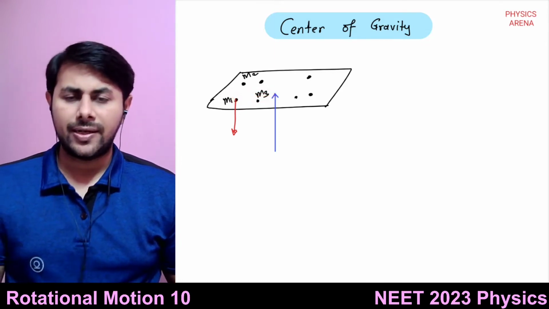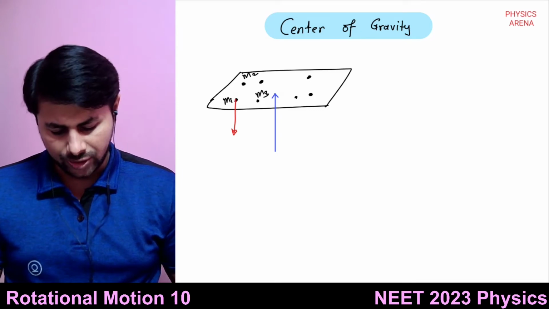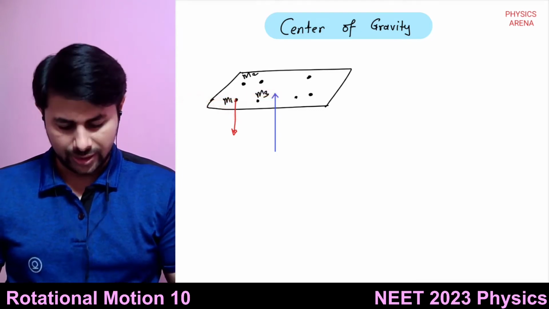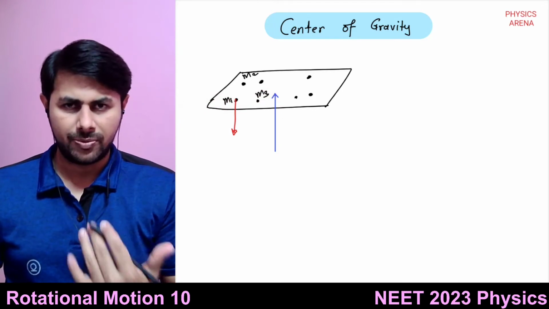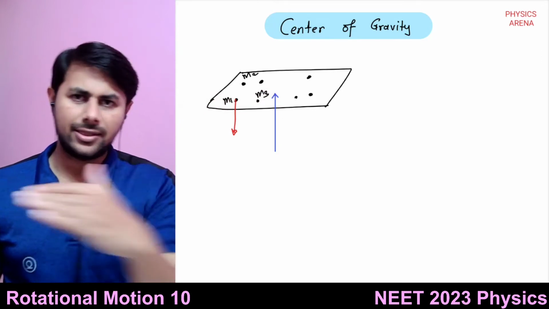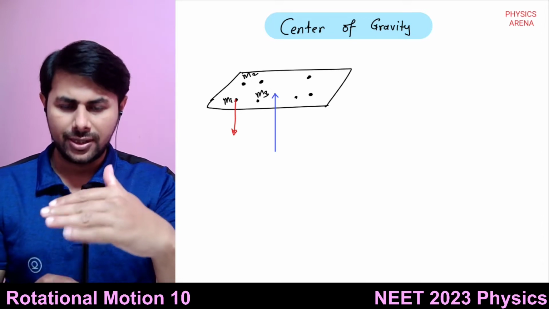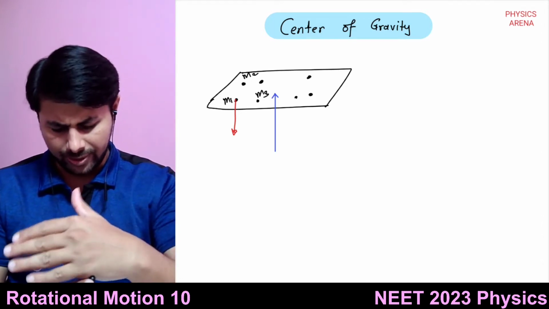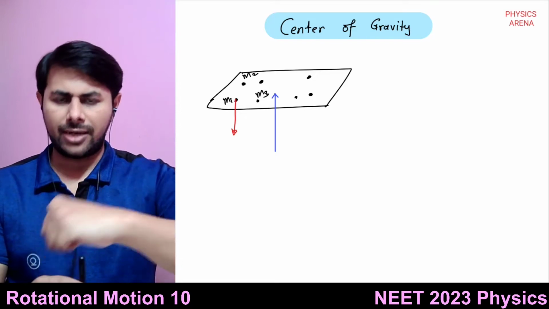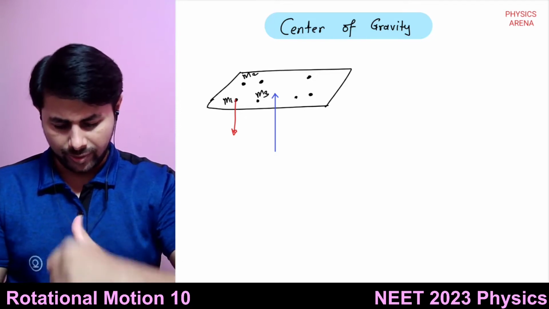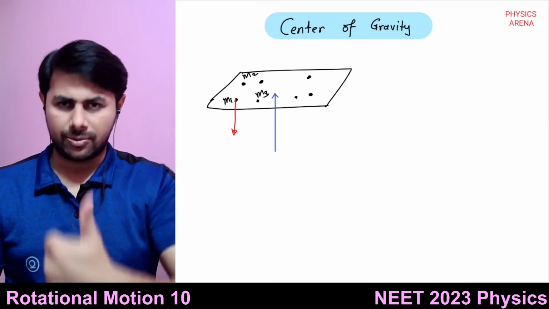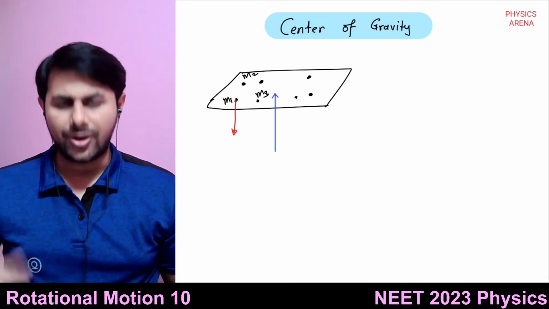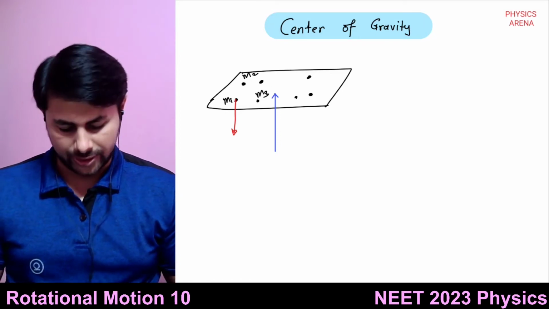So this is the gravitational force, and this is the position vector about this point. What will be the direction of torque? The direction of torque will be r bar cross F bar. Here r is towards left, F is downwards, so r cross F points outwards, towards me. Now there will be torques due to all such forces.